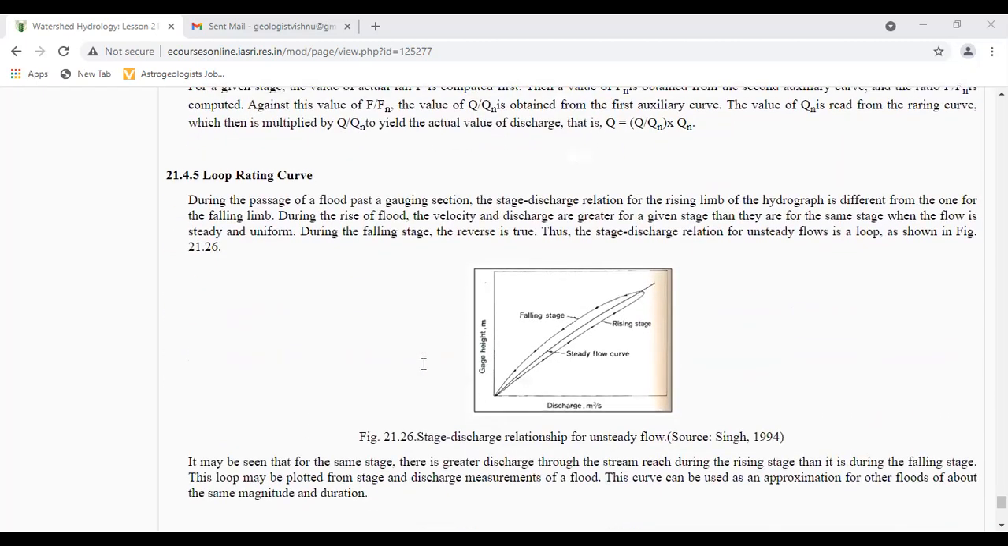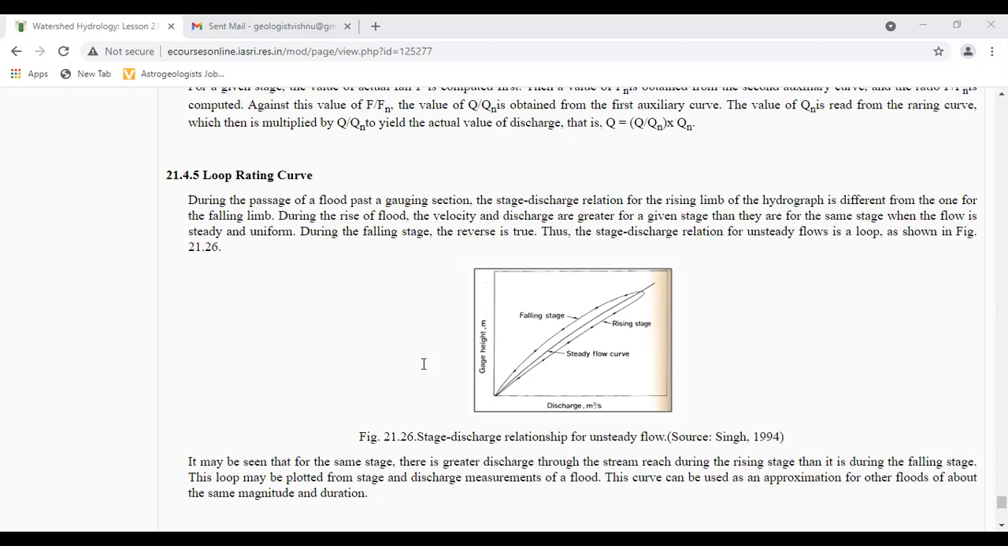Here guys, loop rating curve. During the passage of a flood past a gauging section, the stage discharge relation for the rising limb of the hydrograph is different from the one for the falling limb. During the rise of flood, the velocity and discharge are greater for a given stage than they are for the same stage when the flow is steady and uniform. During the falling stage, the reverse is true. Thus, the stage discharge relation for unsteady flows is a loop as shown here.